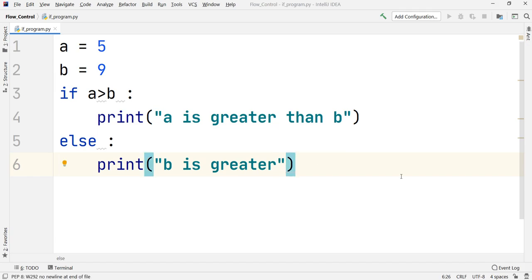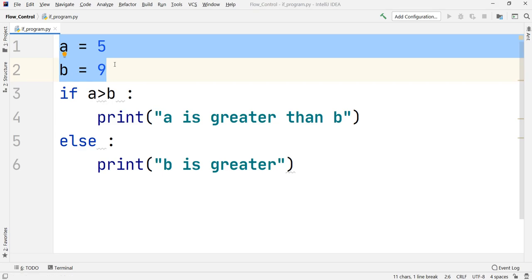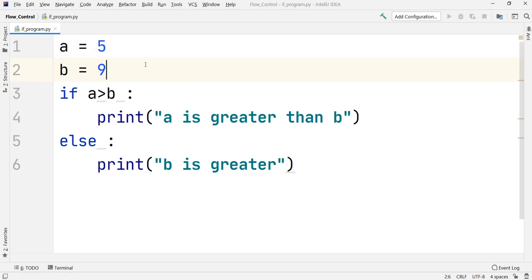Okay, as you can observe, we have set up our condition. We are making use of an if else statement. Let us review our code again, and I want you to guess what the answer would be. In the first two lines, we have taken two variables A and B, with values 5 and 9 respectively. We have set up a condition here to check if A is greater than B.